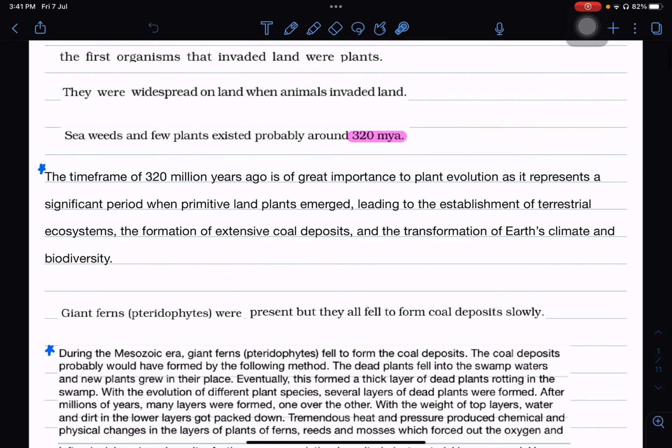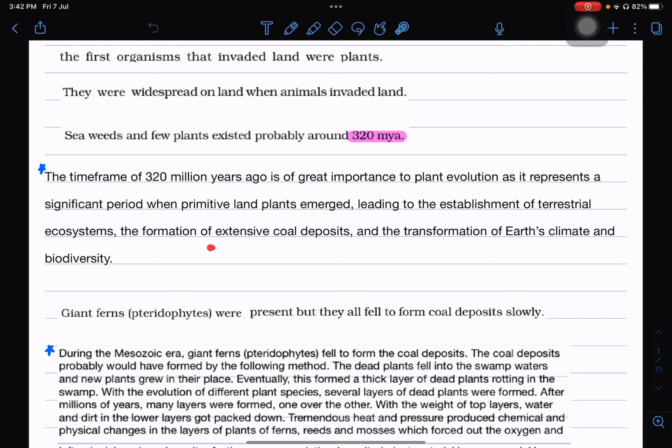Now another important statement given in NCERT is that seaweeds and a few plants existed probably around 320 million years ago. Now what is the importance of this statement? This time period is very important in plant evolution because this is the time when the vascular land plants emerged, which led to the establishment of terrestrial ecosystems, the transformation of Earth's climate and biodiversity, and also the formation of extensive coal deposits.